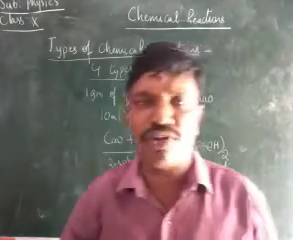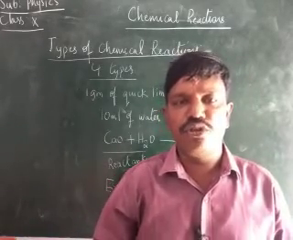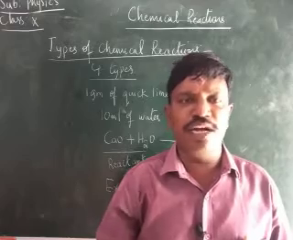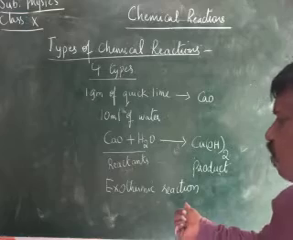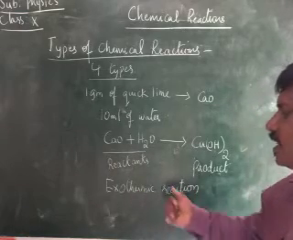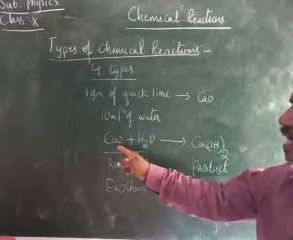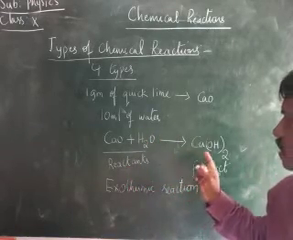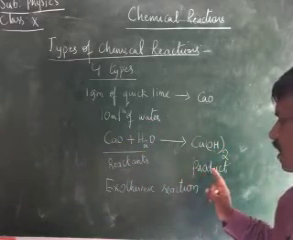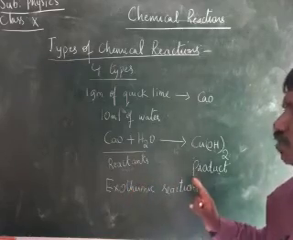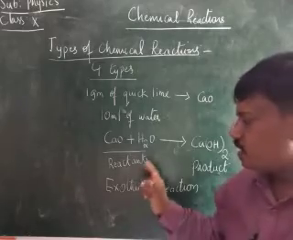Normally we have two types of reaction, children, exothermic and endothermic. Exothermic means heat is evolved, whereas endothermic means heat is absorbed. Here in this reaction the heat is evolved, therefore it is an exothermic reaction. Calcium oxide, when added to the water, gives calcium hydroxide. Calcium oxide and water are the reactants, calcium hydroxide is the product, and it is an exothermic reaction.